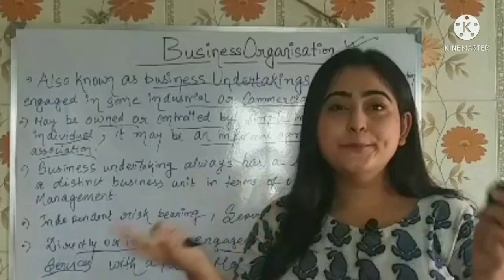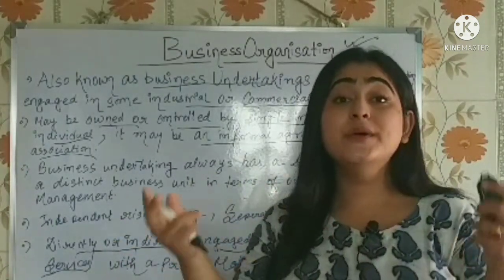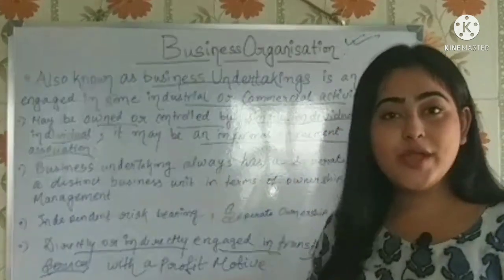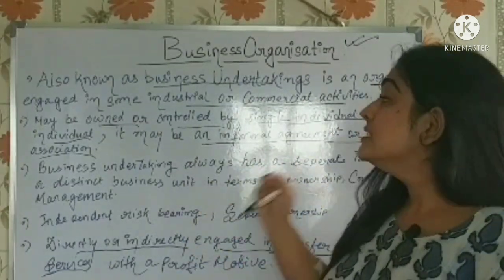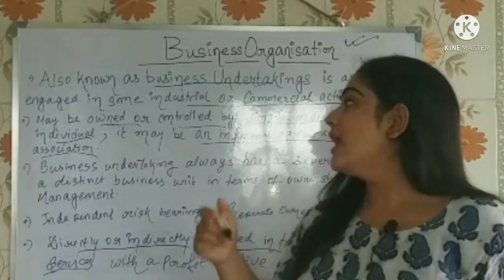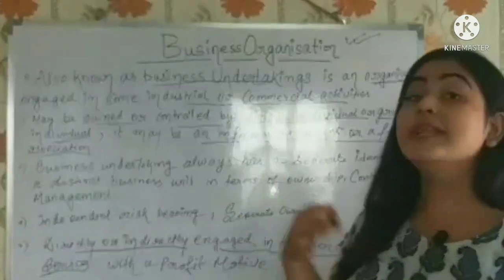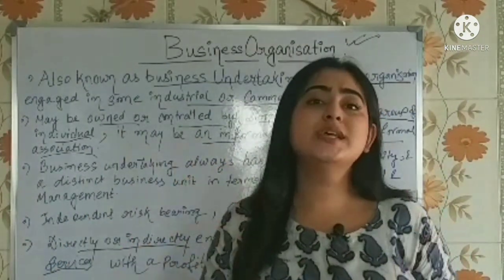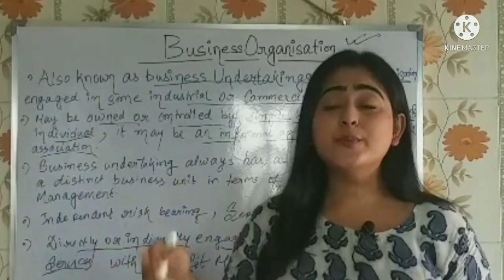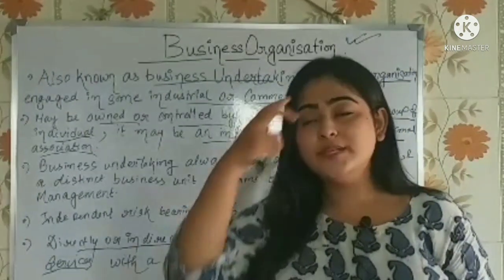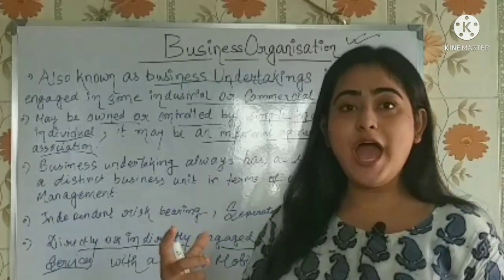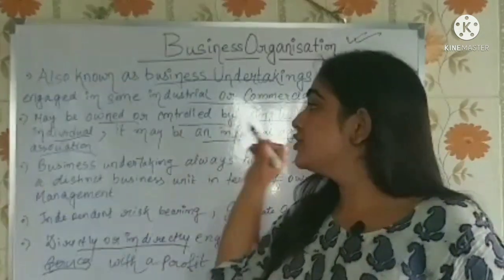You all will be having books, so you can study it from there. But how can you keep the things in mind? For that reason I have written it in points, and the key terms I am mentioning here. The business organization may be owned and controlled by a single individual. It's not always that a business organization is controlled and owned by a single individual. It can be in the form of partnership, it can be in the form of joint stock company. Later on we will be discussing the types of ownership we have. If it's a single ownership, then we call it sole proprietorship.